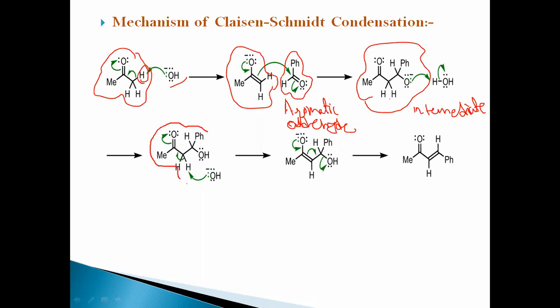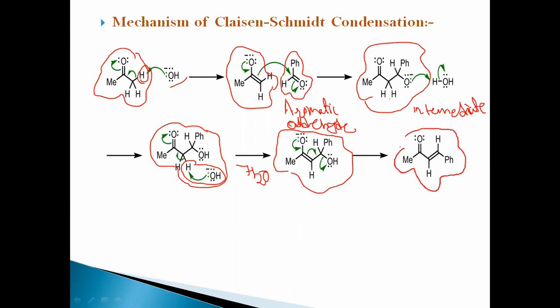There is protonation followed by abstraction of a proton and loss of water molecules, and to form the final compound, that is the alpha beta unsaturated carbonyl compound.